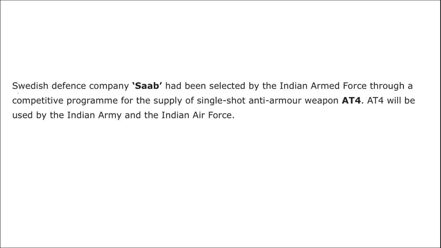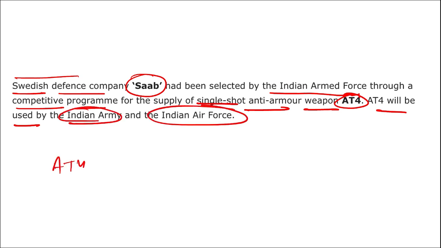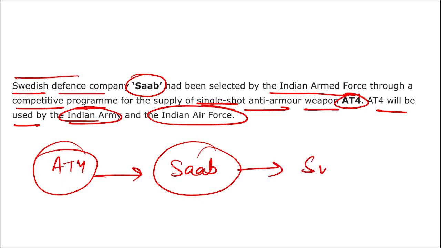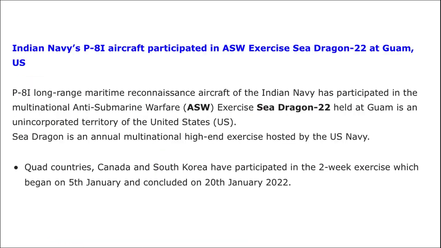Now, what is Saab? Swedish defense company Saab has been selected by the Indian Armed Forces through a competitive program for the supply of a single-shot anti-armor weapon. It will be used by the Indian Army and Indian Air Force. So the contract for this anti-armor weapon is given to Saab, which is a Swedish defense company. This is important.